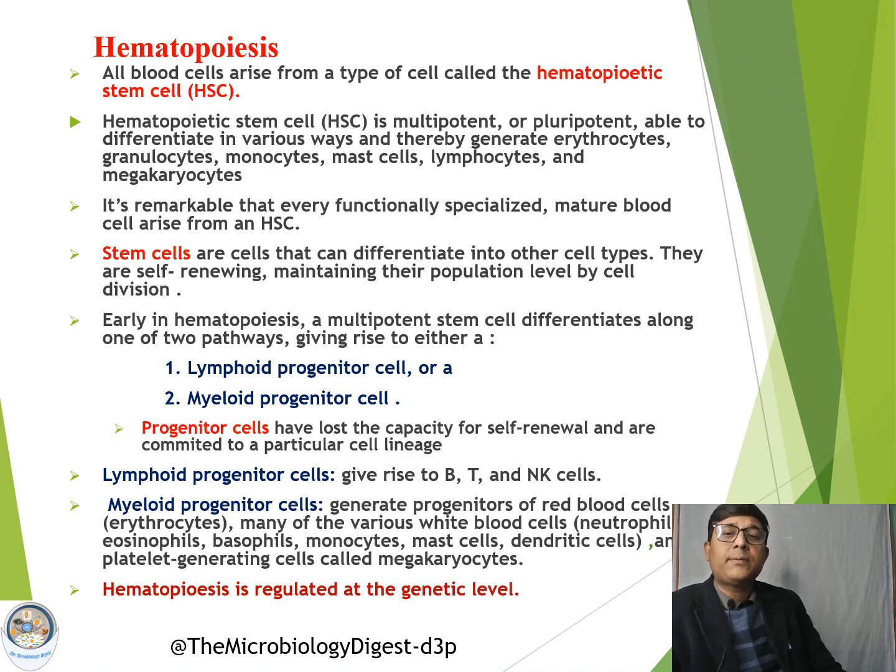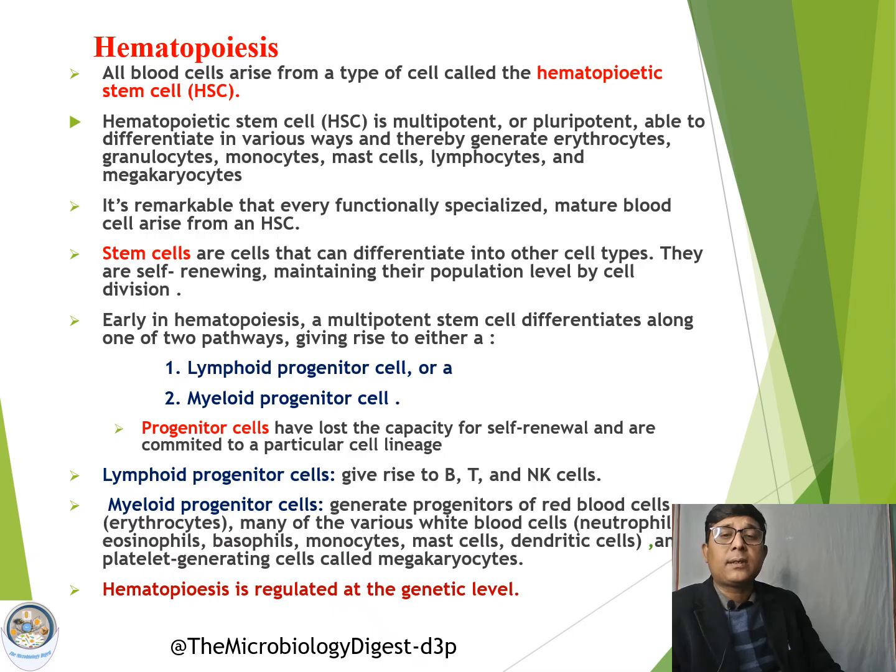So hematopoietic stem cells, as we have already discussed, are pluripotent because they can differentiate into different cell types, and they are also capable of self-renewal. Self-renewal capacity is there, and they can maintain their population by cell division. These are some of the properties of the pluripotent stem cells.